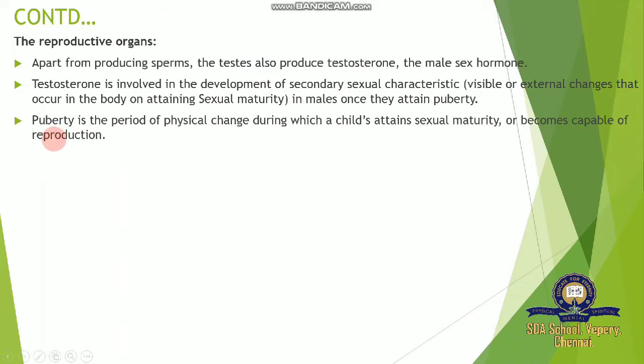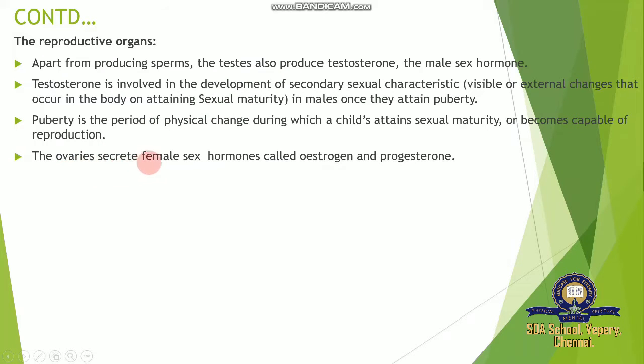Puberty is a period of physical changes during which a child attains sexual maturity or becomes capable of reproduction. After getting sexual maturity, people get ready to release sperm and egg, because they have the capability of sexual reproduction.